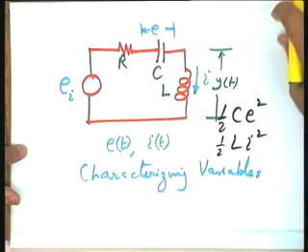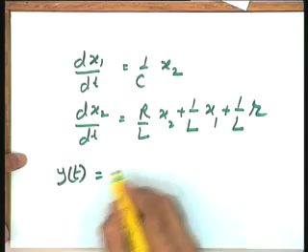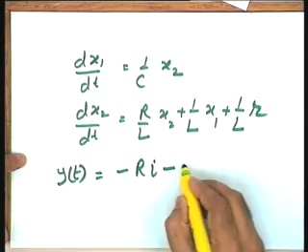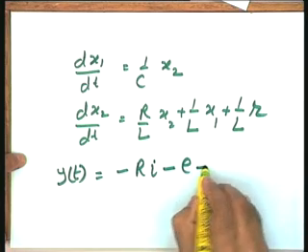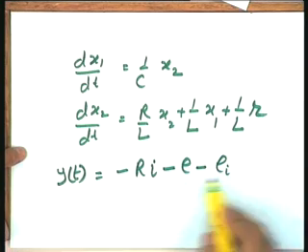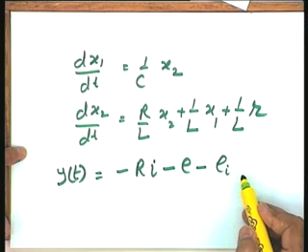So, you will see that this y(t) is given by minus Ri minus E plus E_i, in terms of your state variables and the input variables.